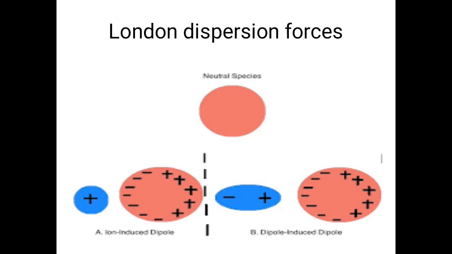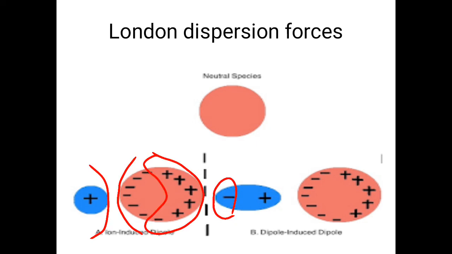Here you can see the neutral sphere, this pink sphere is a neutral species, but when it comes closer to some ionic species, the oppositely charged ions are assembled or aligned together. You can see this positive-negative attraction. As this neutral species becomes closer to some negative ion, automatically the positive charge will be assembled closer to it. So this is what is called London dispersion forces.